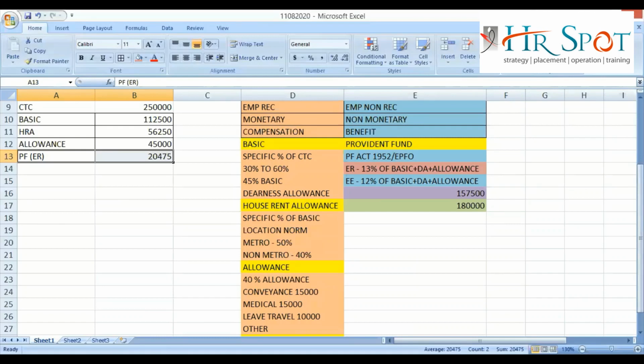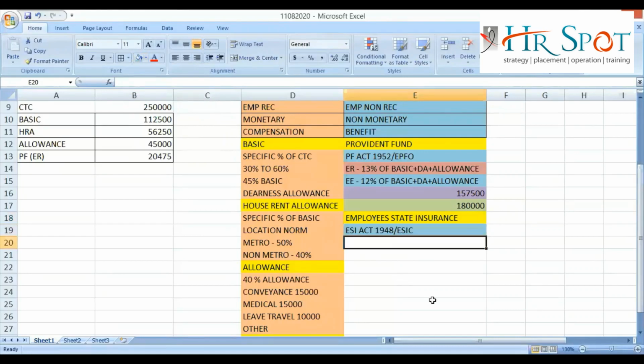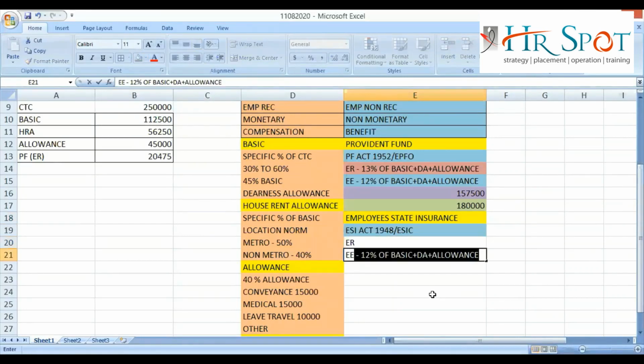If that is clear, I will focus on the next component, that is known as Employees' State Insurance, ESI. That is another component that is statutory in nature. Why? Because it is as per the ESI Act 1948. And ESI is maintained by ESIC, Employees' State Insurance Corporation, a government regulated body, right? So here also, whatever I am saying or you are saying is not the matter. Whatever the Act is saying is the matter. And the Act is saying that in ESI there are two sides of contribution, employee side and employer side.